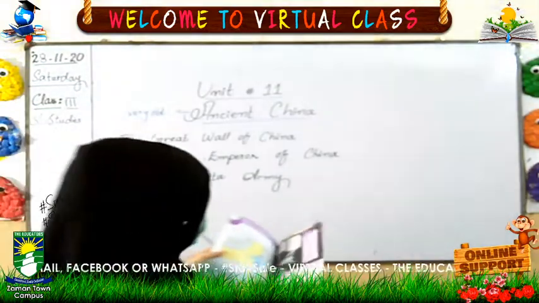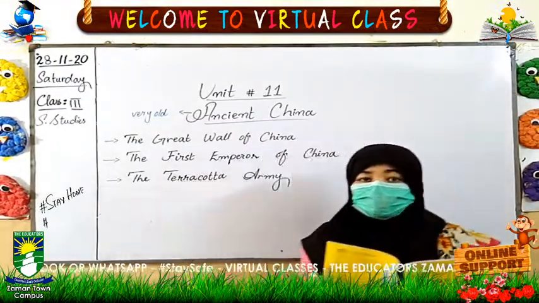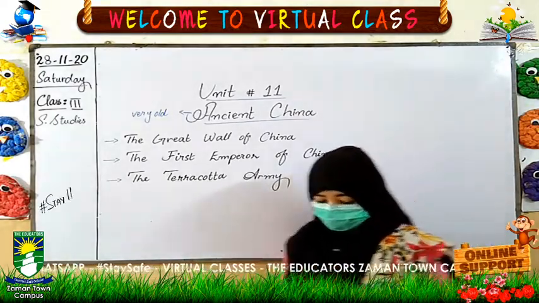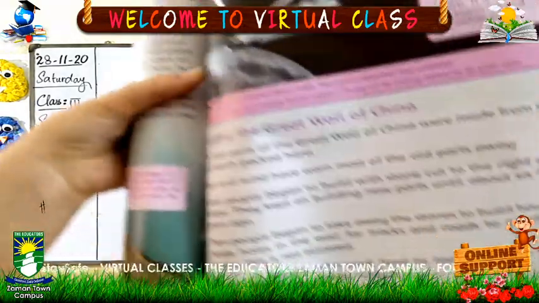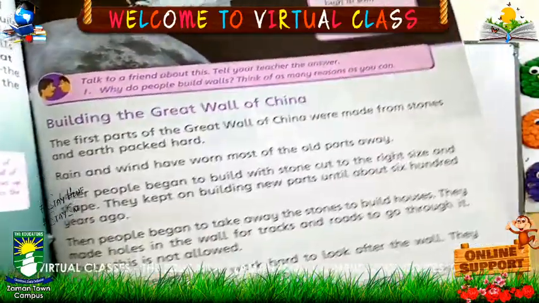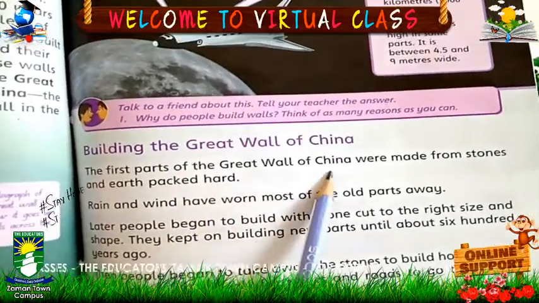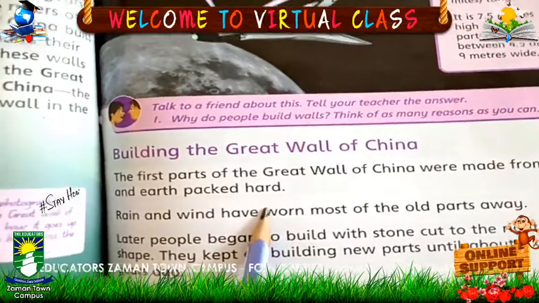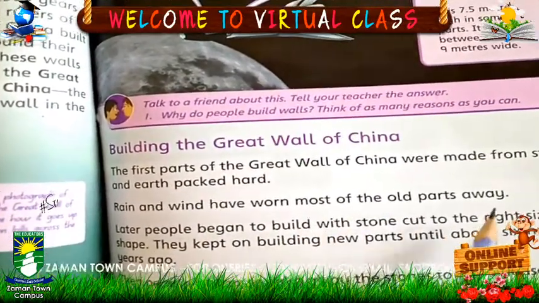Now, the building of the Great Wall of China. On page number 71 we have the heading Building the Great Wall of China. The first parts of the Great Wall were made from stones and earth packed hard. The rain and wind have worn most of the old parts away.